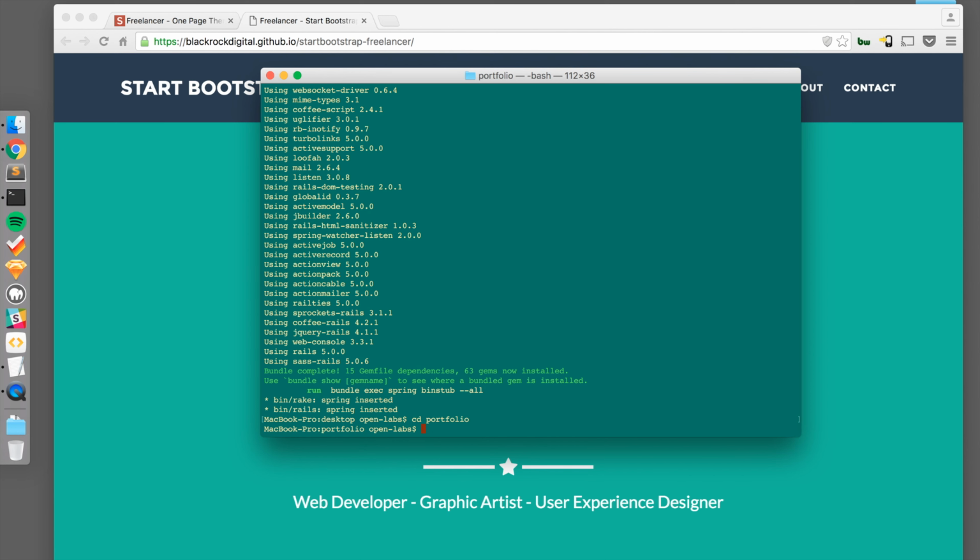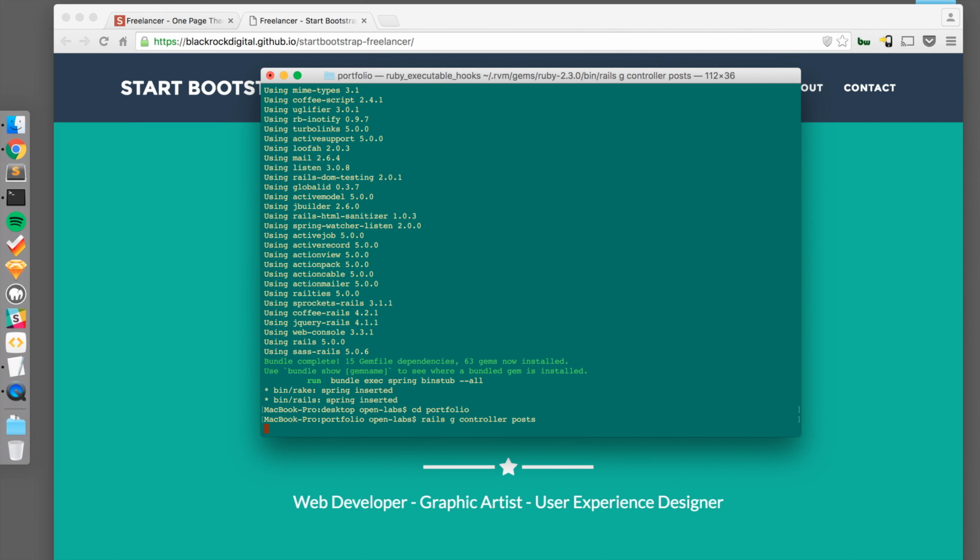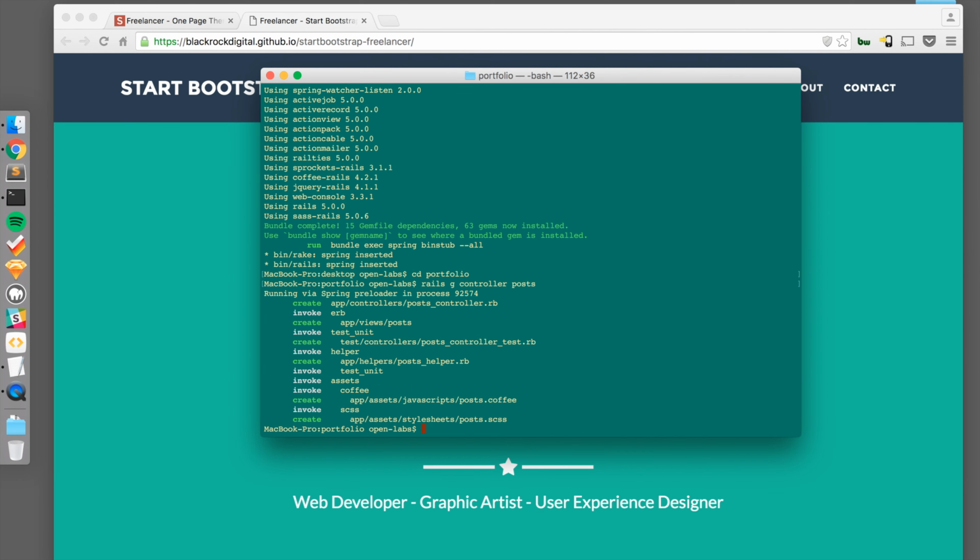The first thing I'm going to do is set up our posts controller. So I'll create the controller with rails generate controller posts. Next, I'll set up our routes.